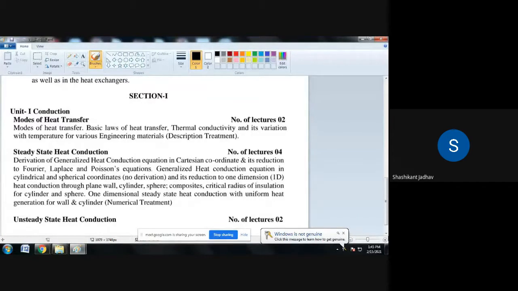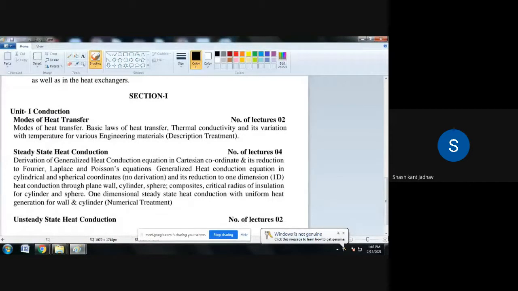The second law is Kirchhoff's law. The third law is Planck's law. And the last one is Wien's displacement law. So basically these are the four laws related to radiation.